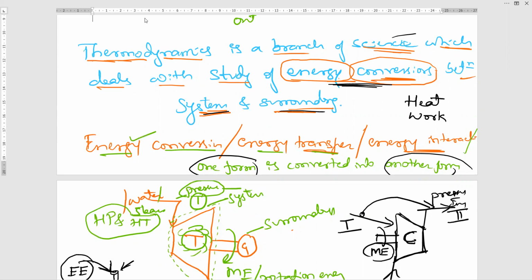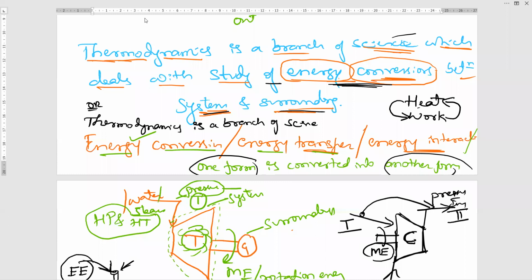So I can write the definition of thermodynamics in a different way. What is that? Thermodynamics is a branch of science which deals with the study of energy conversion between heat and work. It means heat can be converted into work or work can be converted into heat. One more definition: thermodynamics is a branch of science which deals with the study of heat and work interactions.